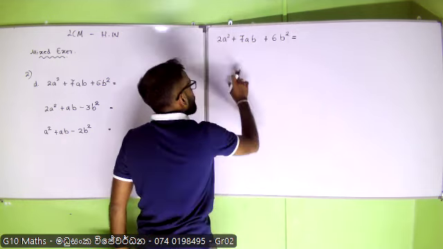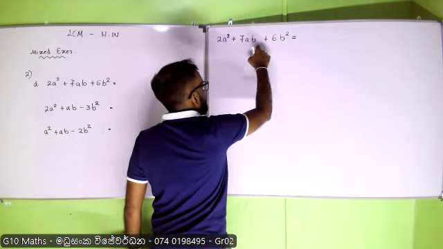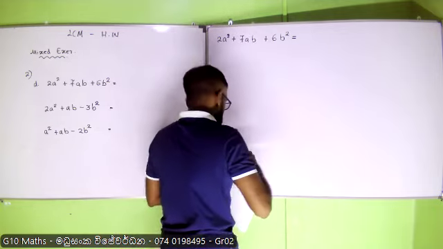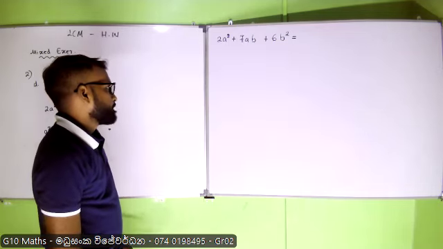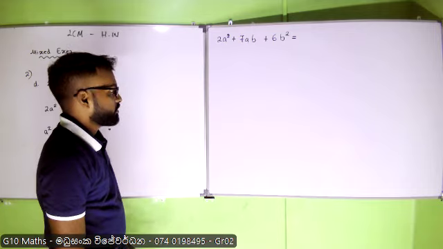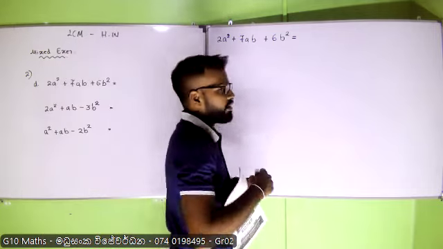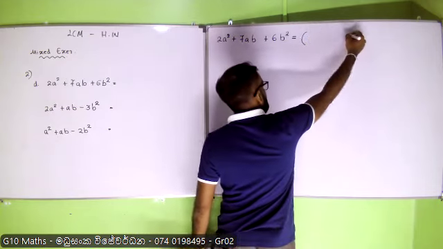Right, 2a square plus 7ab plus 6b square. Right? So we are going to factorize this. Right. First of all, let's do this. Right. I will factorize this.